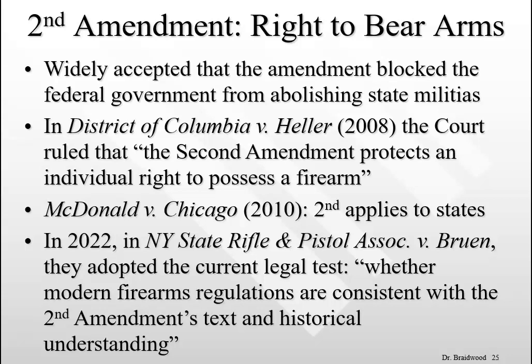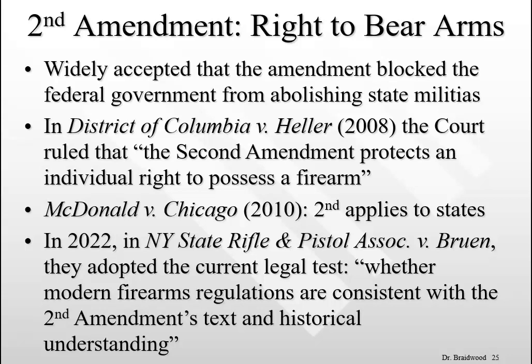Looking at the historical background of what the founding fathers, as best as you can figure out, meant for the regulation of firearms to be. So what they say is that this is the test, just that one sentence, the first prong of that two-step test. The second bit about means to ends or intermediate scrutiny, none of that should work, right? So instead they say you should ask, quote, whether modern firearm regulations are consistent with the Second Amendment. And to test that you have to look at the history and historical understanding of what the people who wrote it meant, both the history before and after ratification, and then also, of course, looking forward to when the 14th Amendment was ratified, because that's when it was selectively applied to the states.